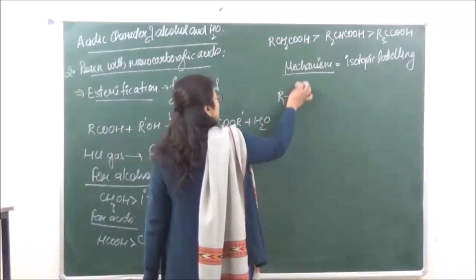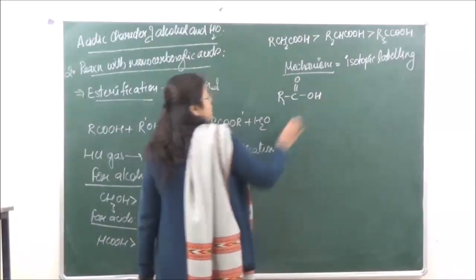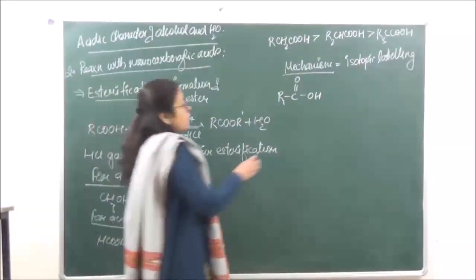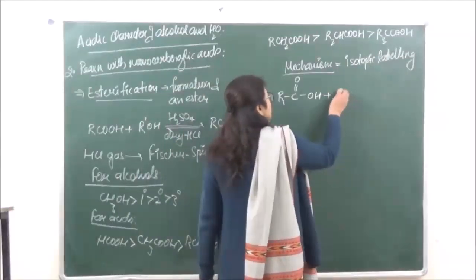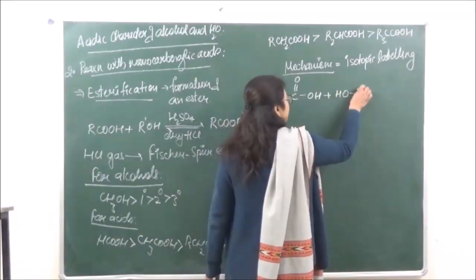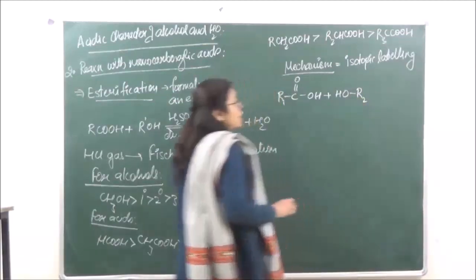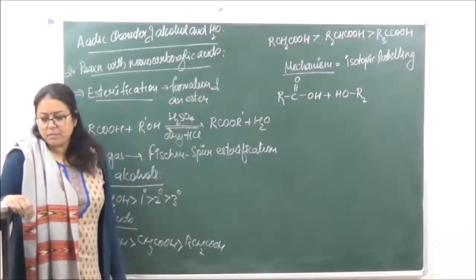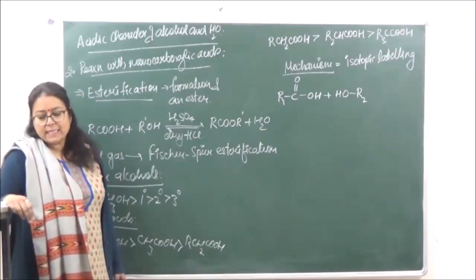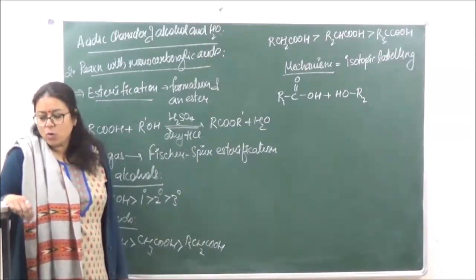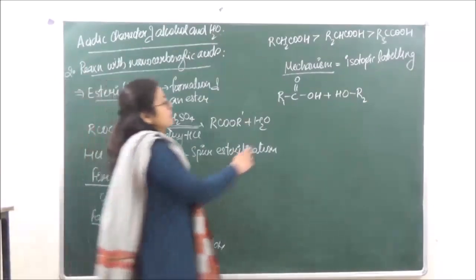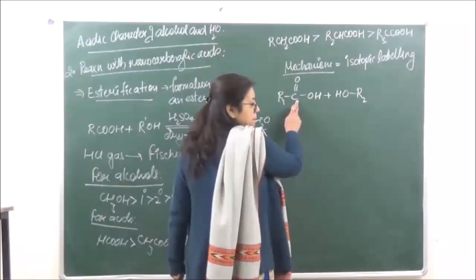Now when we look at the mechanism, say we have R1 C double bond O OH, this is the acid which we have, and we are taking an alcohol over here. Let's say this is R2, we have different alkyl groups present. The reaction will take place in presence of an acid, and it is seen that the R2 is going to attack at this carbon atom.